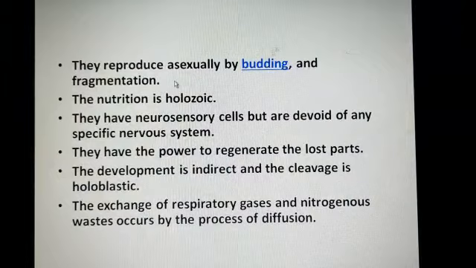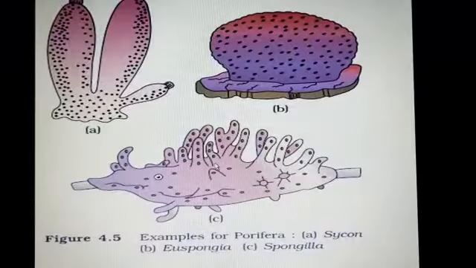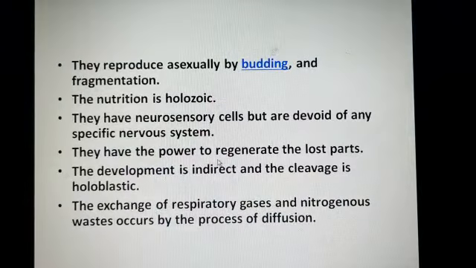Then they reproduce asexually by budding and fragmentation. The nutrition is holozoic, that means they take complex food. They have neurosensory cells but are devoid of any specific nervous system. They have the power of regenerating lost parts. Student, mark it, it's important: they have the power of regeneration. The development is indirect and the cleavage is holoblastic. Indirect means a larval condition is also there.